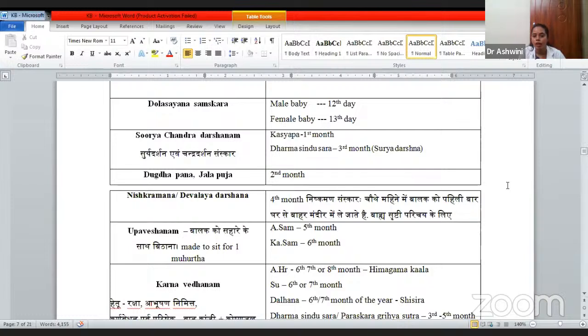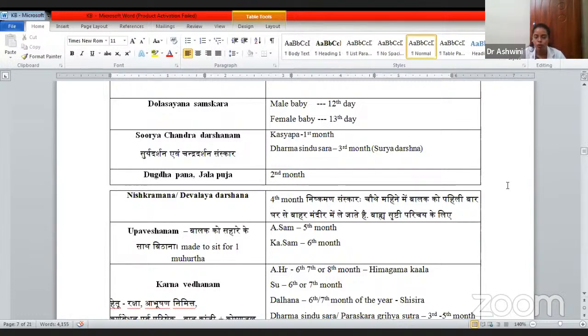Kashyapa has told after 1 month you can take the baby outside. Then according to Dharma Sindhusara, in the 3rd month you are supposed to go for Surya Darshana. Then Dugdhapana or Jalapana is done according to the 2nd month. Then Nishkarma or Devalaya Darshan. There is a difference between Surya Chandra Darshana and Nishkarma.